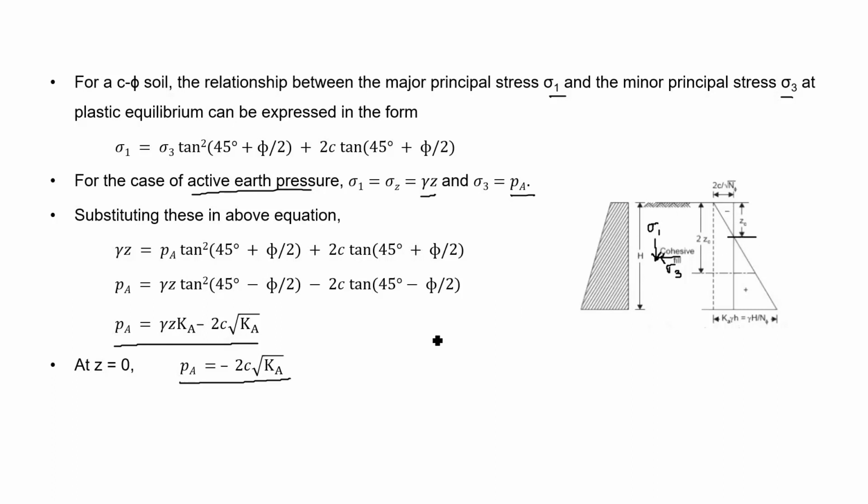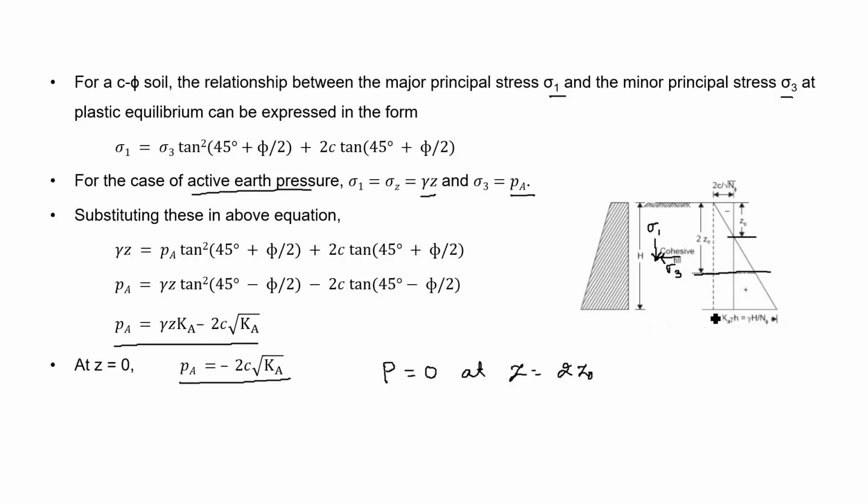So while calculating the total active earth pressure, the total active earth pressure will be 0 at z equal to 2z0. From this figure we can see that up to depth 2z0 the diagram is similar, so the negative pressure becomes the positive pressure, so we can say the net active pressure will be 0 at z equal to 2z0.